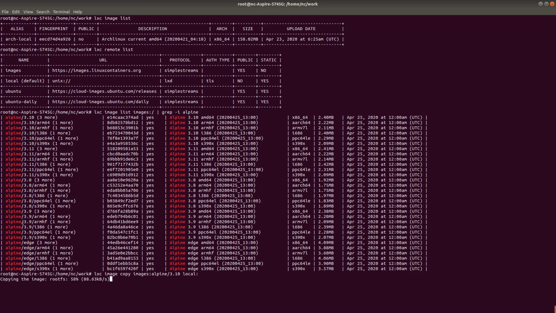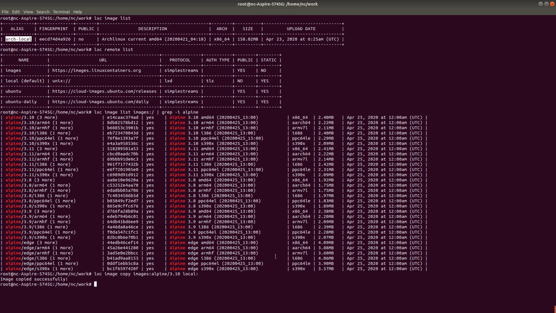Now, while the image is downloading, if you see here, there are two things: one is called alias and one is called the fingerprint, right? So what is the fingerprint? The fingerprint is basically a SHA-256 checksum value. This is uniquely generated and it identifies an image uniquely. But whenever you are going to create a container, you can specify a more user-friendly name. By default, images are not going to have any alias. This is one of the differences from Docker images.